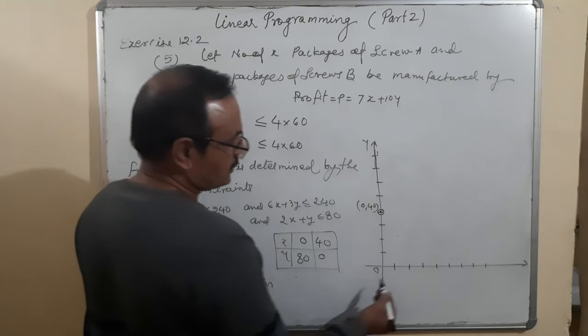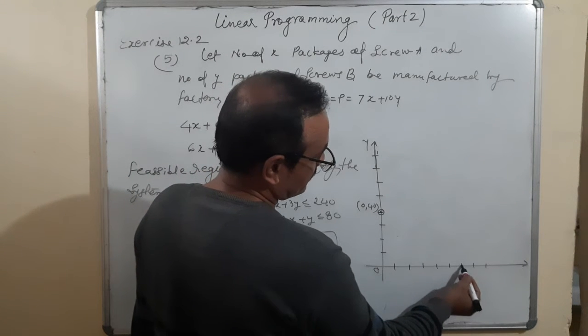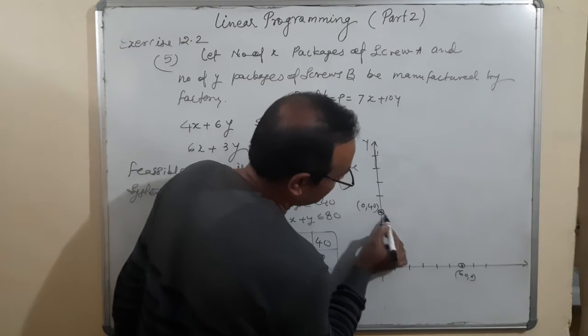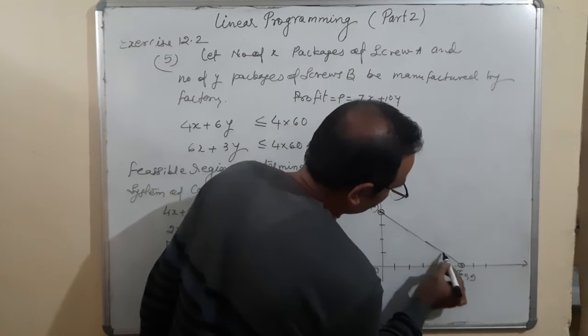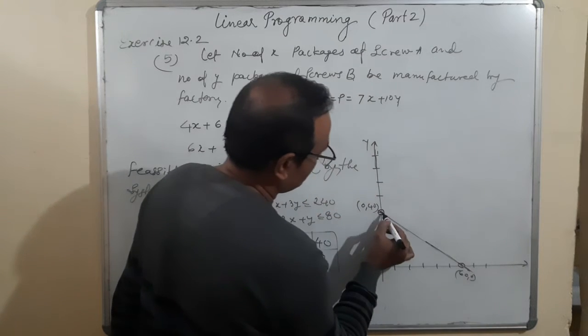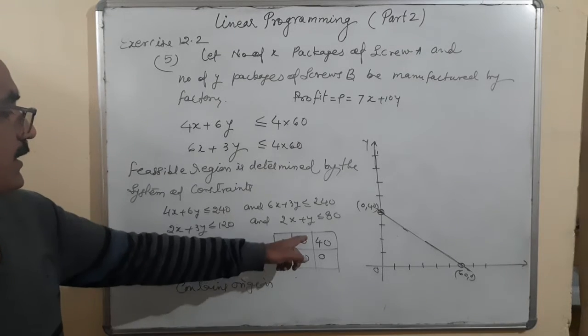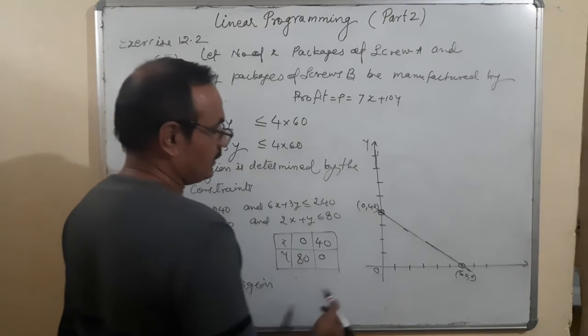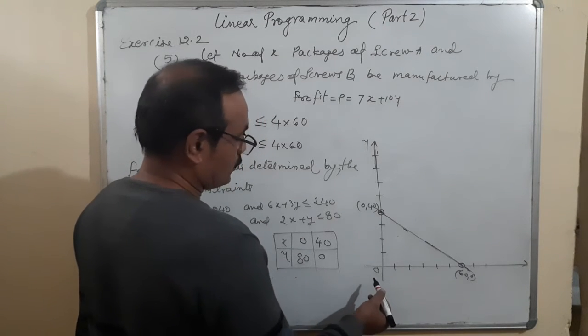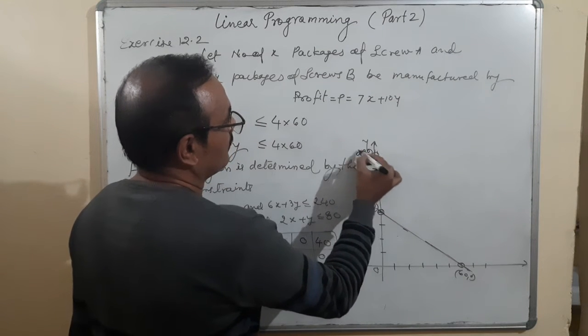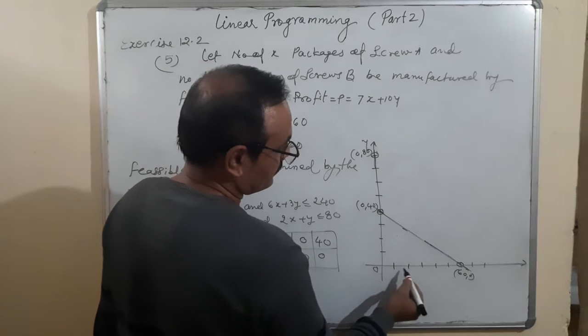Second, 60, 0. We can join it. And the feasible region is towards the origin. Contains origin. x 0, y 80. And it is 40, 0.